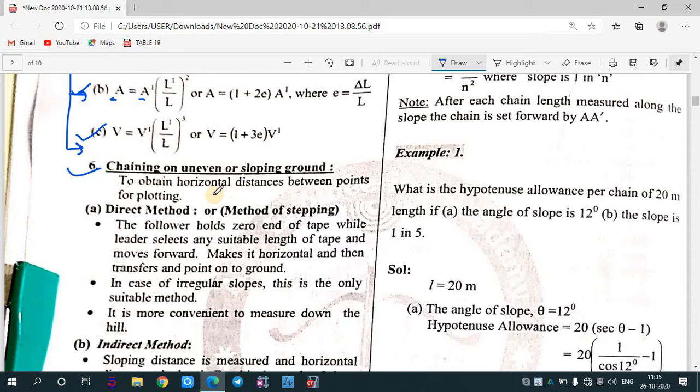This is also very important, because to obtain horizontal distance between 2 points, we can use two methods. One is your direct method, one is your indirect method. So in direct method, what is happening? The follower holds the zero end of the tape. Basically in chaining there are two persons required, one is the follower, one is the leader. The follower holds the zero end of the tape, so wherever we need to start the measurement, we will hold that part of the tape. Okay, the leader will select any suitable length of the tape and move forward, make it horizontal, and then transfer the point on the ground.